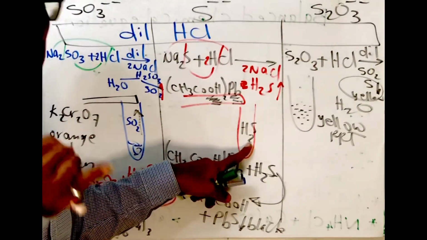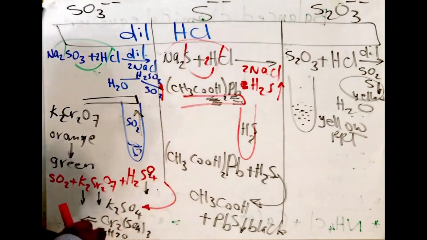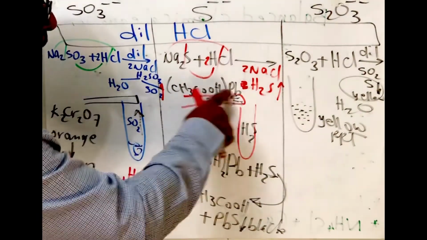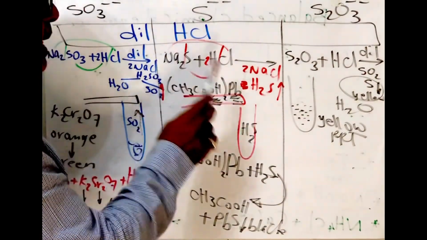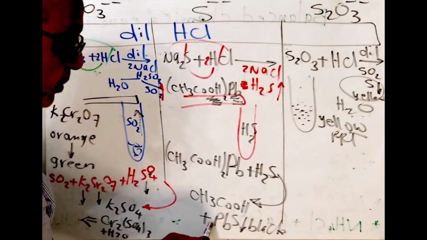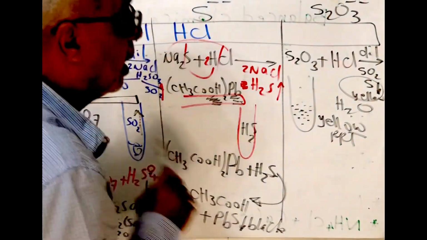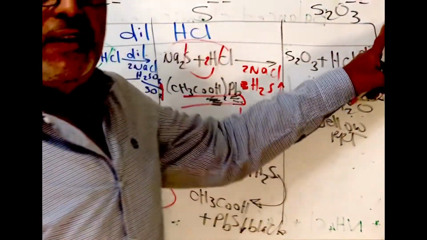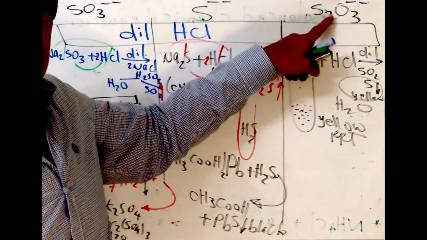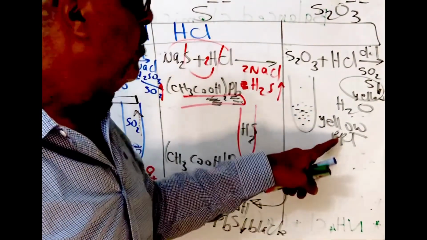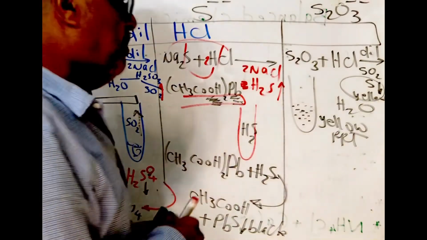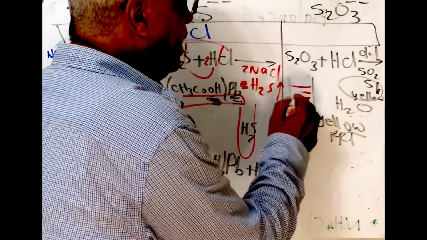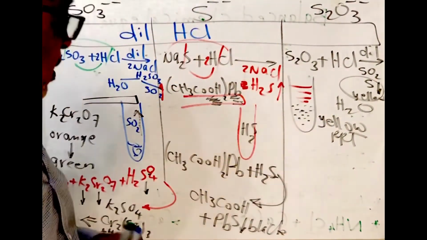It has bad smell like rotten egg, and we can detect the presence of it by using paper wetted by lead acetate. It will produce black color. Thiosulfate has more sulfur, so it will form yellow precipitate due to suspension of yellow particles in the solution.